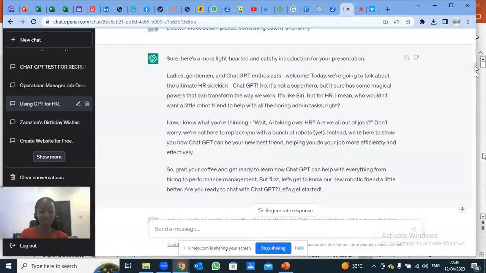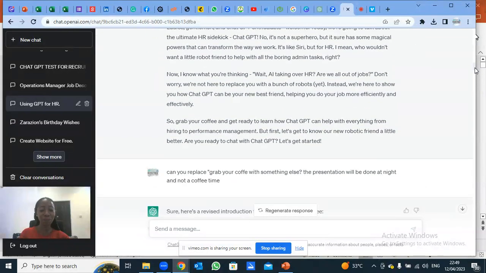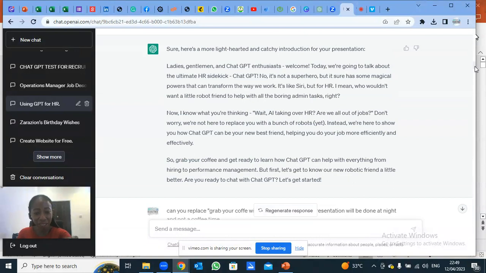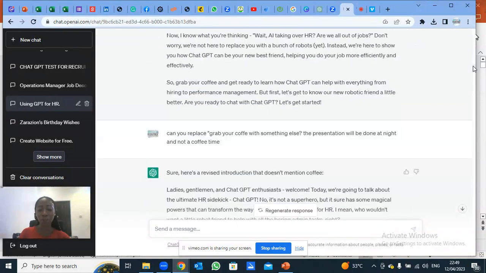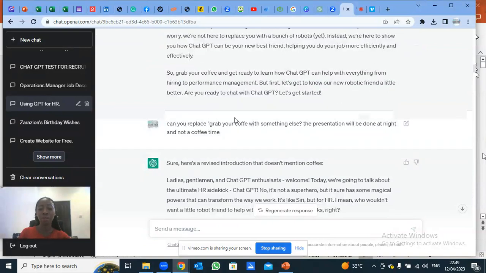Can you see? So if this wasn't okay for me, while it was saying that, there is a part where it says, grab your coffee and get ready to learn how ChatGPT can help with everything from hiring to performance management. So I told GPT, no, can you replace grab your coffee with something else? This presentation will be done at night and not at coffee time.